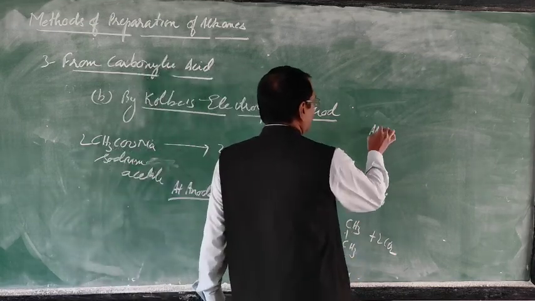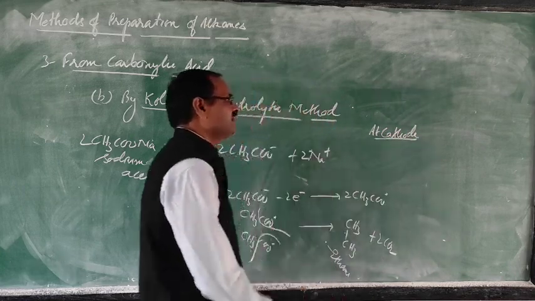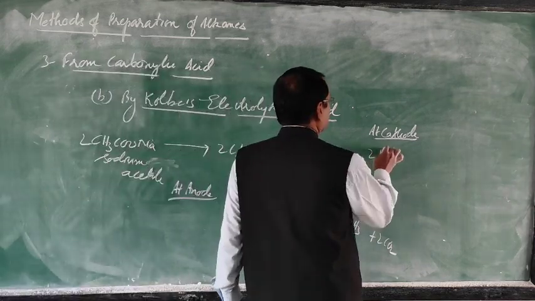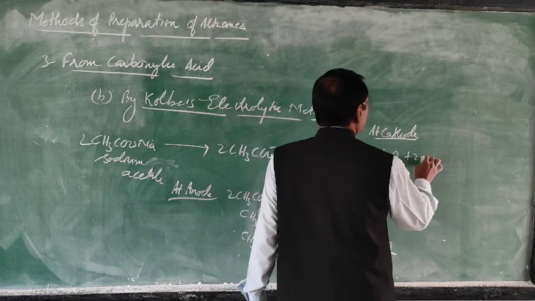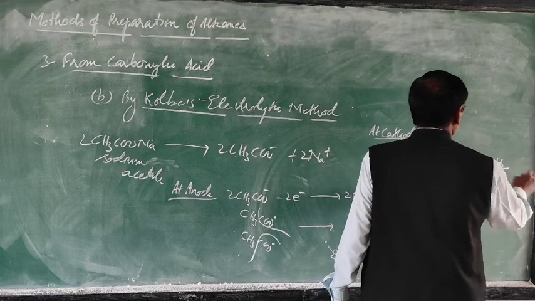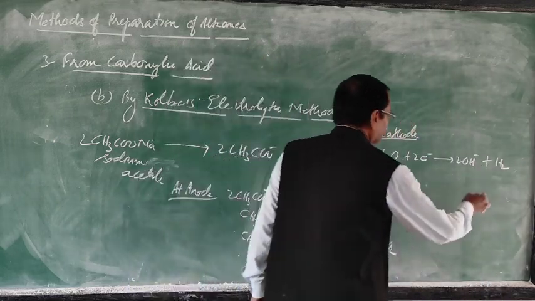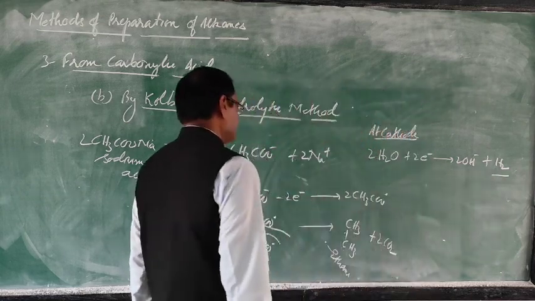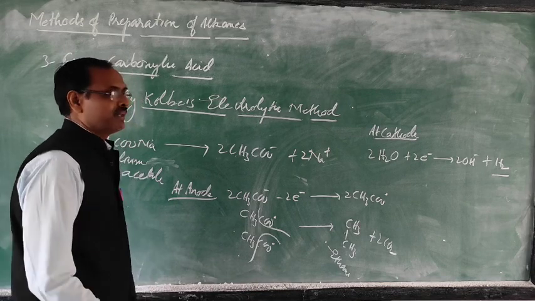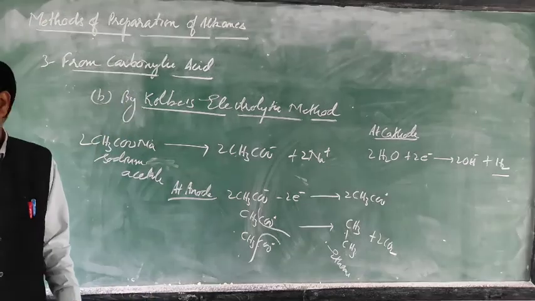At the cathode, since aqueous solution is there, Na plus and water both will move. So water will be reduced, as it has greater reduction potential. This will form 2OH negative and hydrogen. So at the cathode you will get hydrogen, at the anode you will get ethane. So by this method you can prepare an even number of carbon atoms in alkane. Methane cannot be prepared by this method.